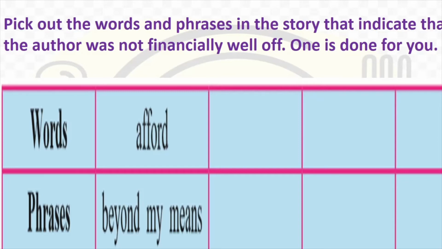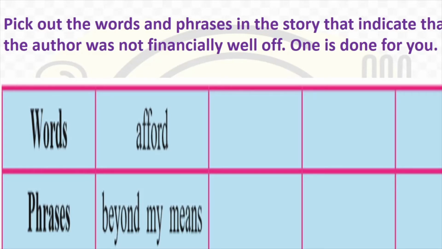Question number 4 is answer in your own words. After reading the lesson, you will have to comprehend the meaning of the words and sentences, and you will have to write the answers on your own. So we have directly come now to exercise 5 here. Pick out the words and phrases in the story that indicate that the author was not very rich. He was just struggling to make his ends meet. One of them is already given here.